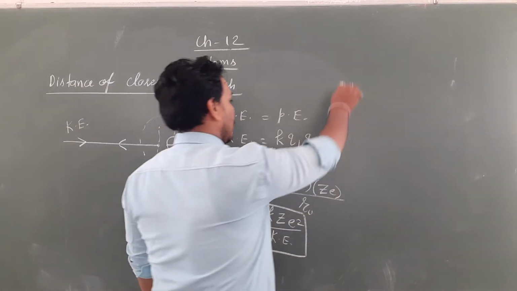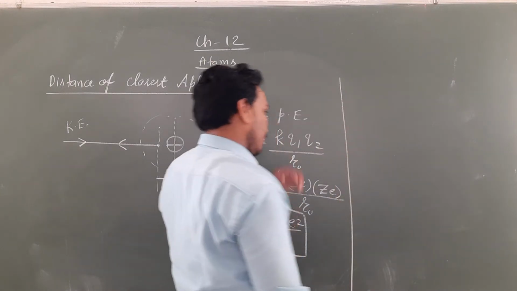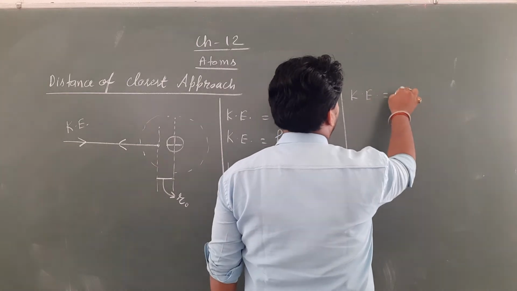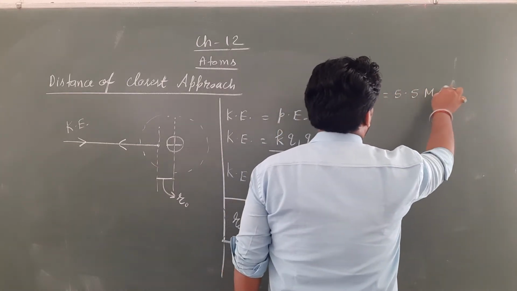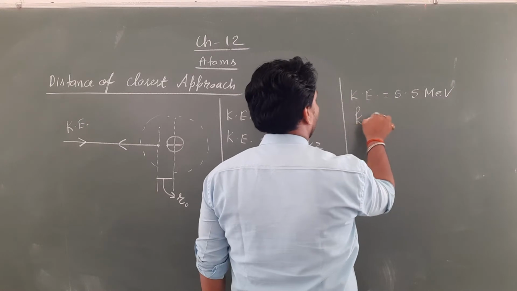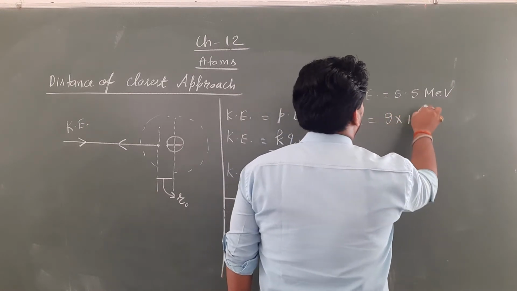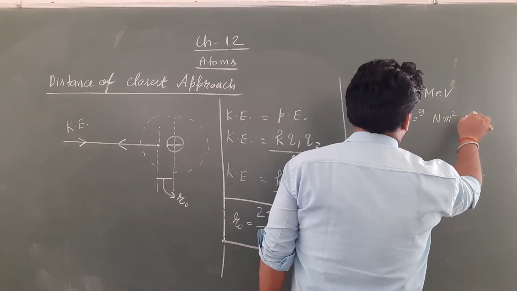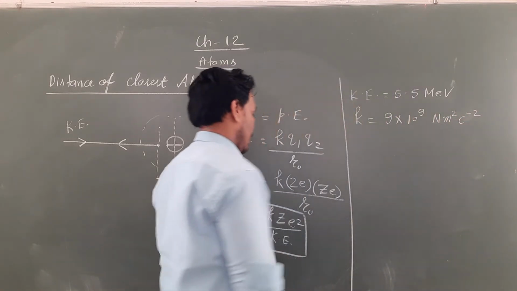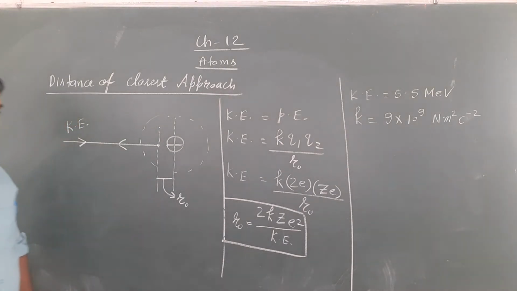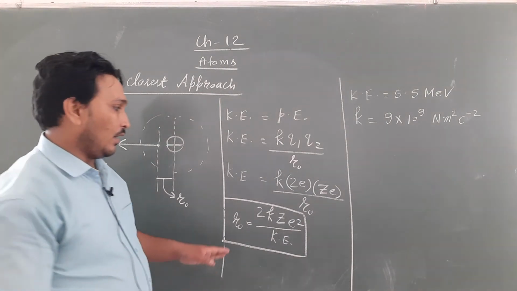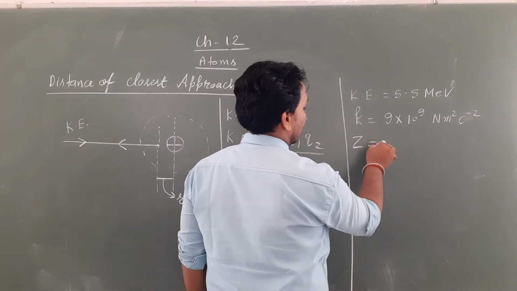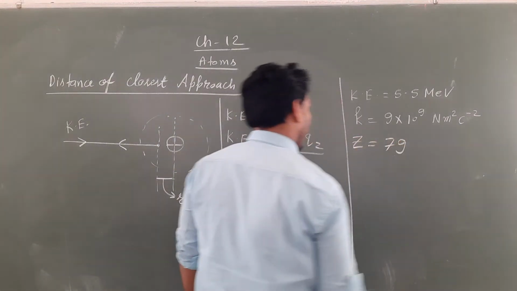And if we put the values, the kinetic energy of the alpha particle in the experiment is given as 5.5 mega electron volt. The value of K you must be knowing, 9 into 10 to the power 9 newton meter square per coulomb square. The last one is the value of Z. For gold, the value of Z is 79.